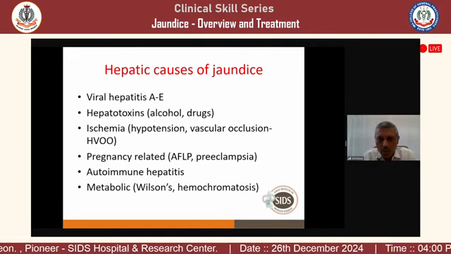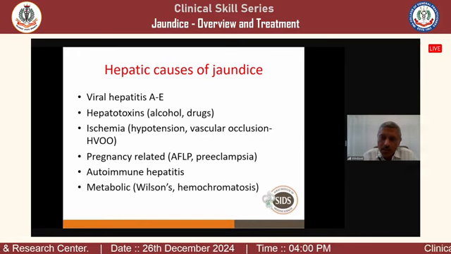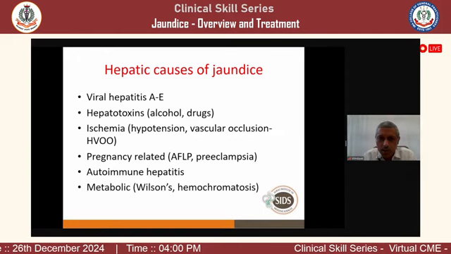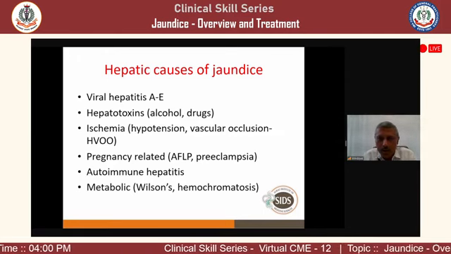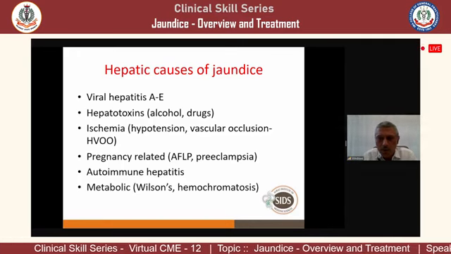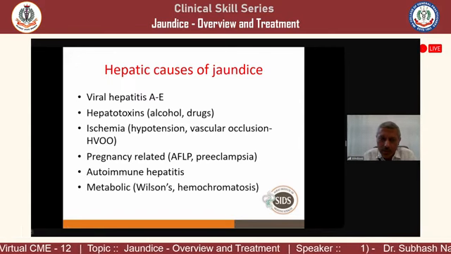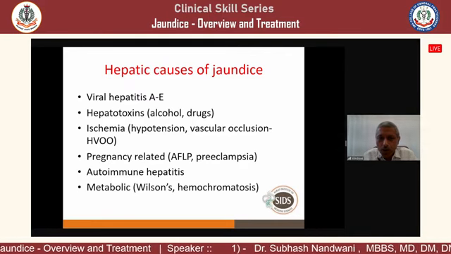There can be ischemia, hypertension, vascular occlusions. This can be arterial or this can be venous. So with very severe hypertension, the arterial supply to the liver will be a problem, and then they can develop ischemic hepatitis. Or when there is a congestion, like in congestive heart failure, then also they can have liver congestion and there is a liver ischemia.